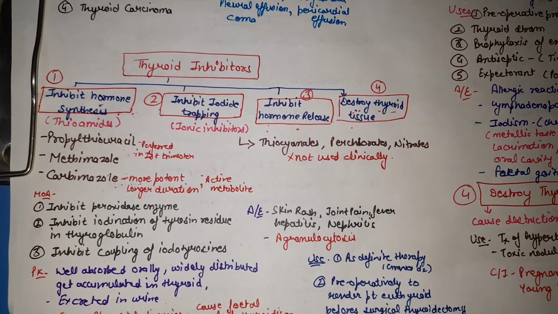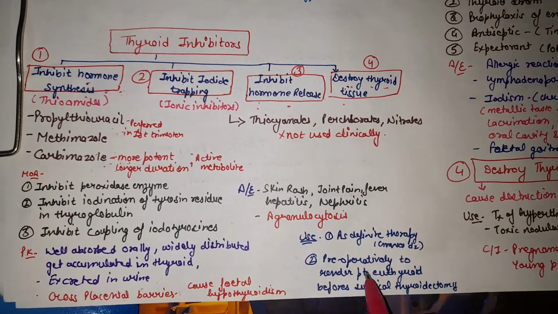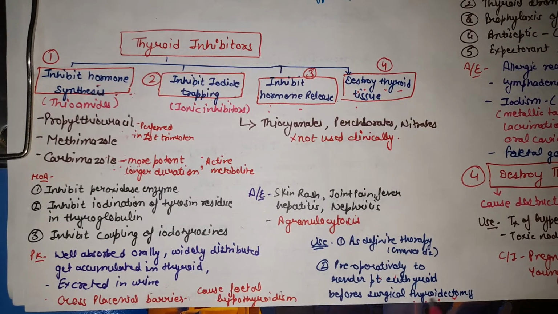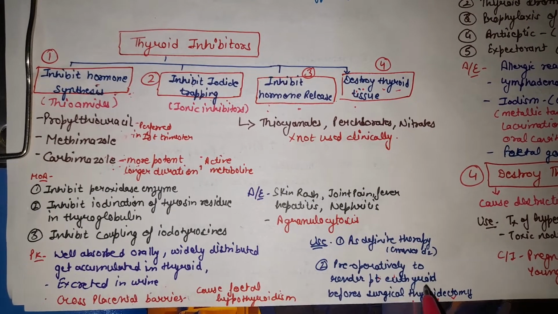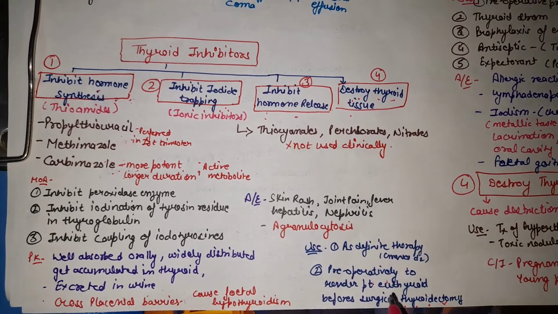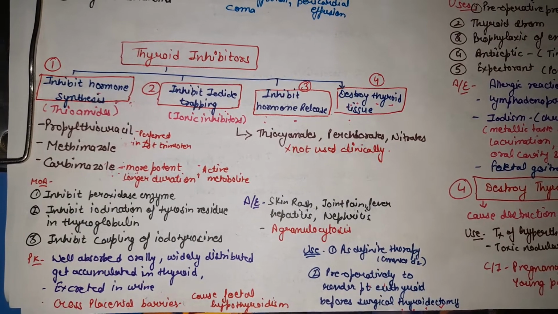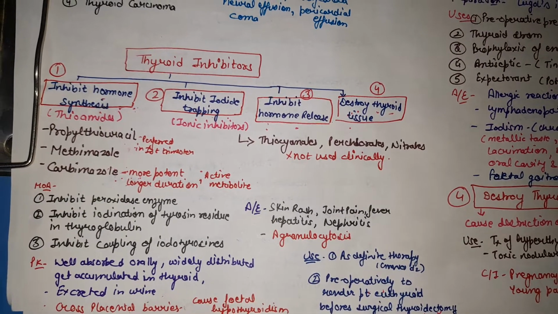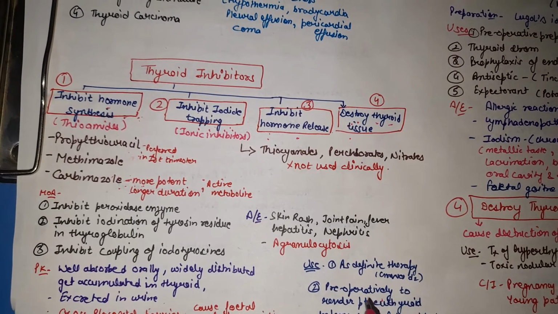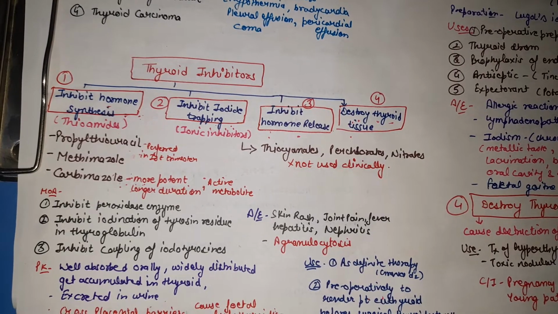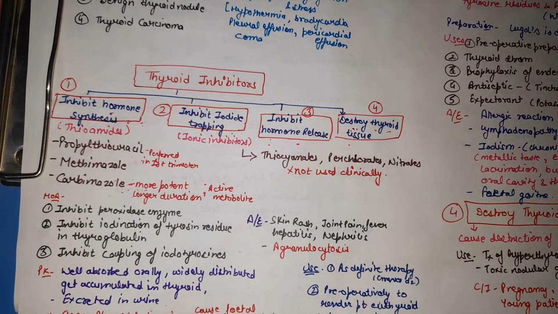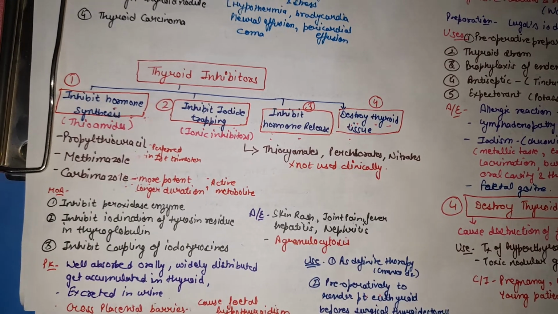They are also used pre-operatively to render the patient euthyroid before surgical thyroidectomy. If we have to perform a thyroidectomy, then we have to make the patient euthyroid, meaning the thyroid level should be in the normal range. So these drugs are used pre-operatively. Along with radioactive iodine, they are also used to control hyperthyroidism in patients who are to be treated with radioactive iodine, because radioactive iodine has a slow onset of action. Propylthiouracil is also used along with iodide and propranolol for the treatment of thyrotoxic crisis.